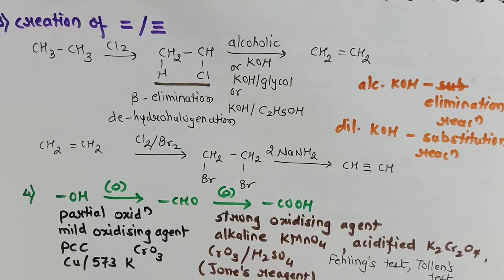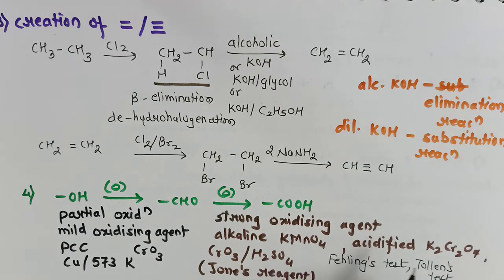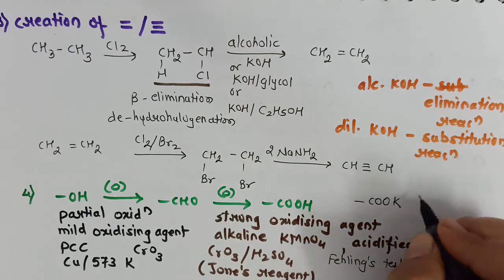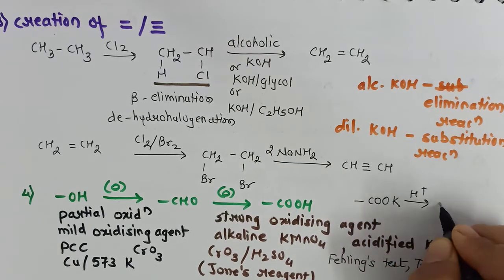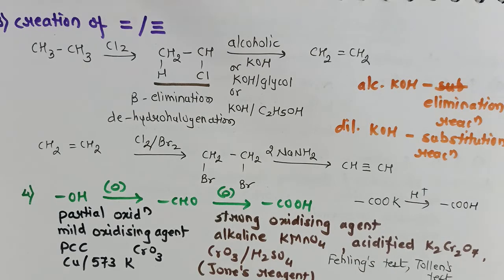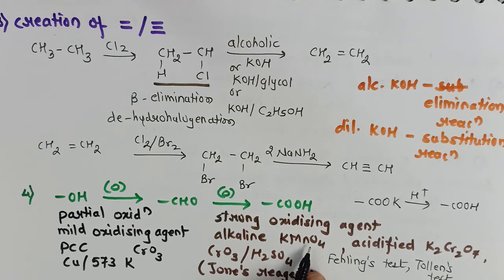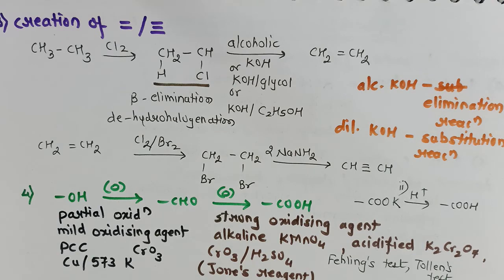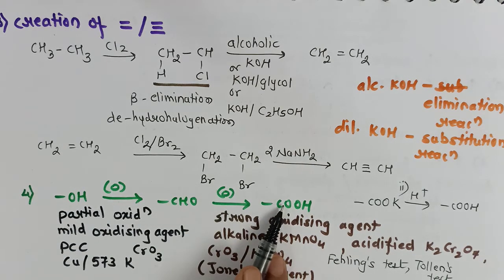Now in this conversion you have to remember one thing, that whenever we are using alkaline potassium permanganate or acidified potassium dichromate, first of all we get the potassium salt of carboxylic acid and that needs to be further hydrolyzed so that we can get carboxylic acid. So whenever you are writing oxidation, the first step will be use of alkaline potassium permanganate and the second step will be hydrolysis.